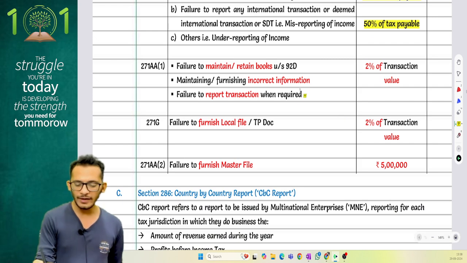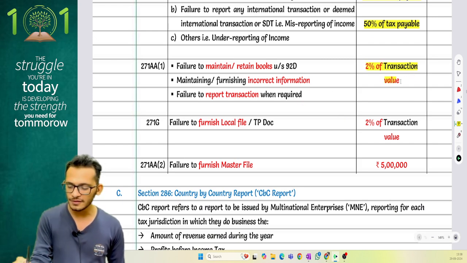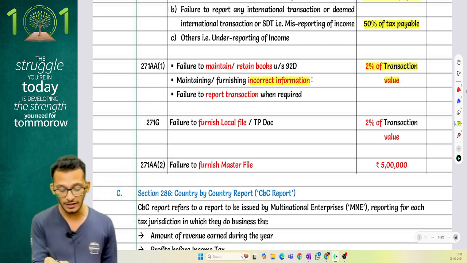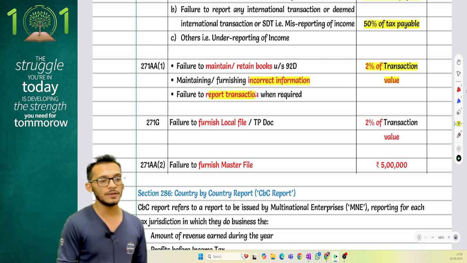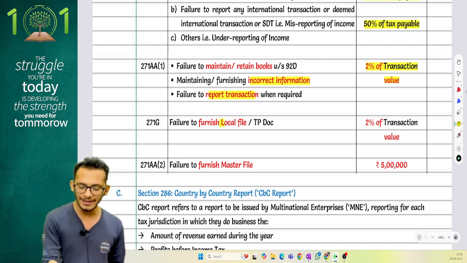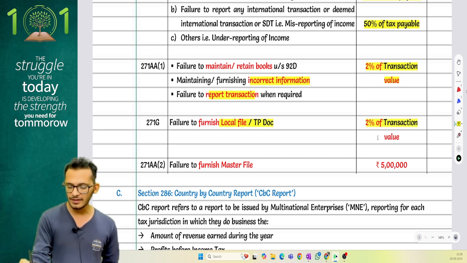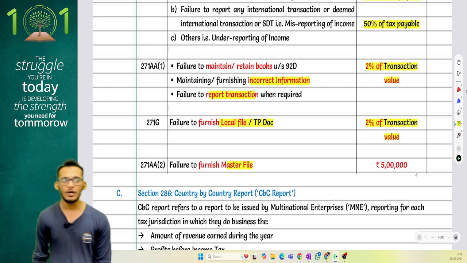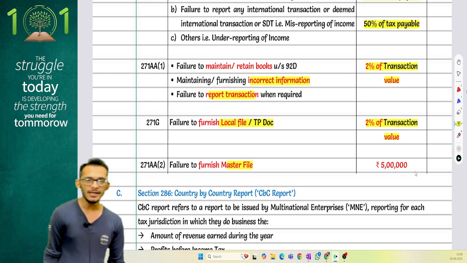Next, if you fail to maintain or retain books of accounts, then it is 2% of transaction value. If you don't maintain correct information, then it is 2% of transaction value. Or if you fail to report any transaction, then it is 2% of transaction value. If you don't maintain your TP documentation properly, then again it is 2% of transaction value. But if you don't maintain a master file, then a 5 lakh rupees penalty will be levied on you.